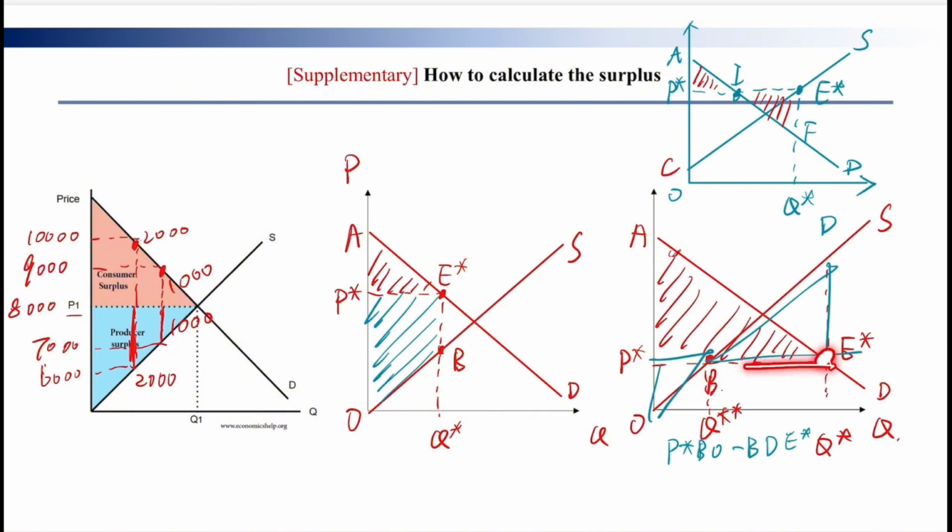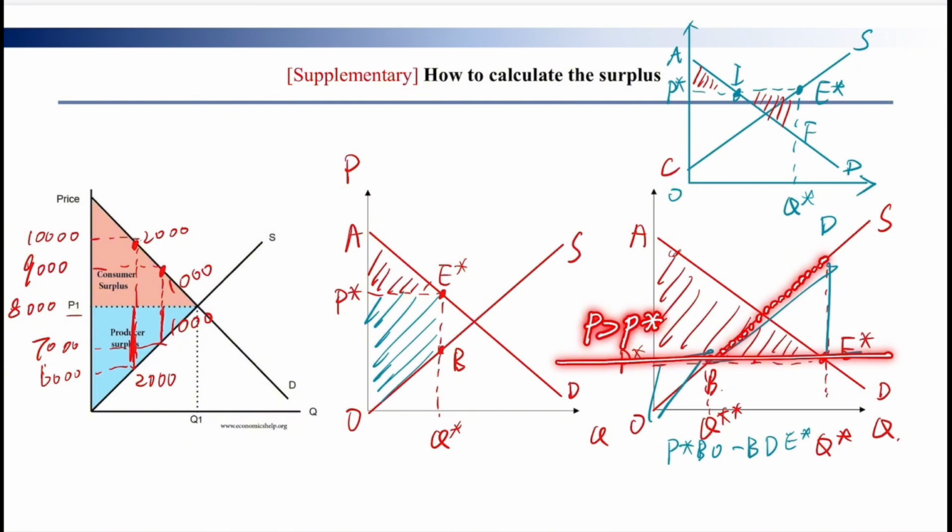The consumer surplus is this big triangle, and the producer surplus is this triangle minus this triangle. Why do we need to subtract this triangle? Because when the price is larger than P star, the producer on this line thinks the transaction is not worthwhile.